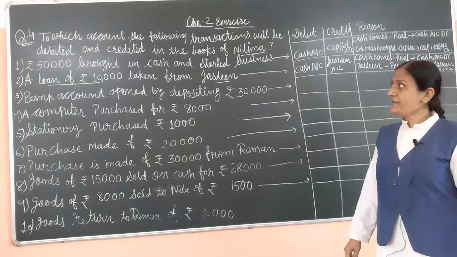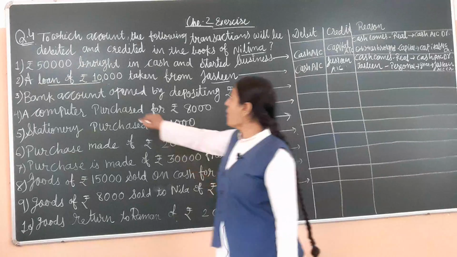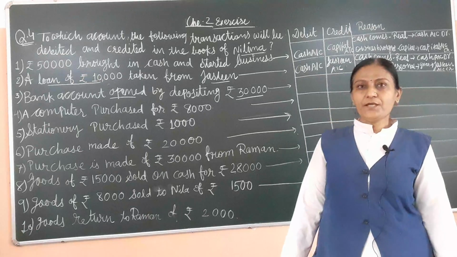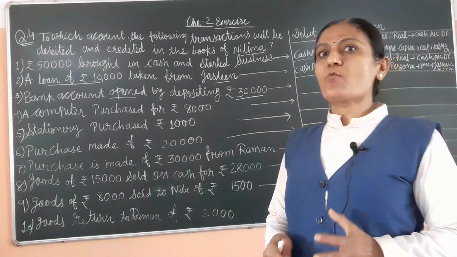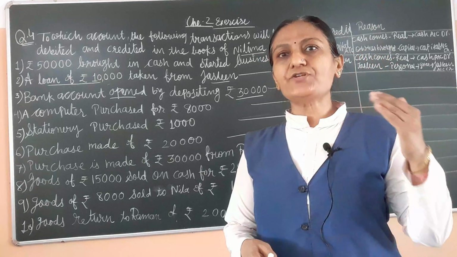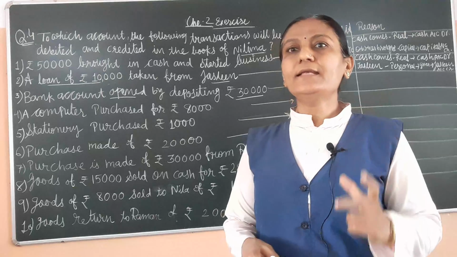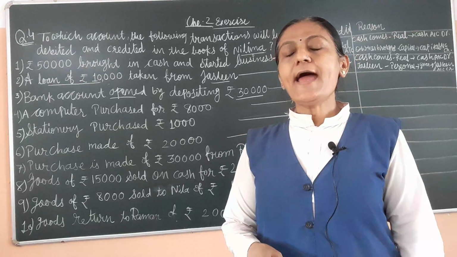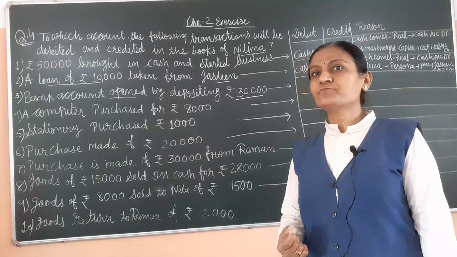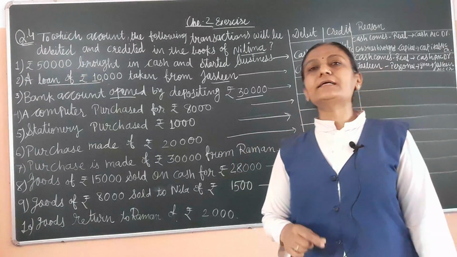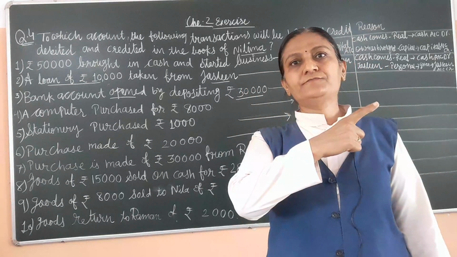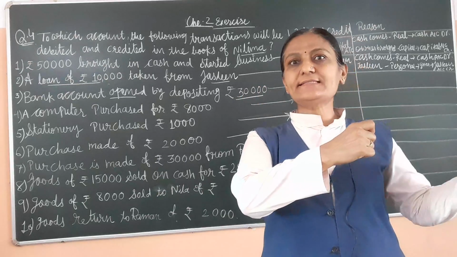Now third one, bank account opened by depositing rupees 30,000. Here it is given that bank account. Now we know that bank is a legal artificial person. Bank is the legal artificial person, and so we write that bank is the receiver and deposited rupees 30,000. So from Nilima's business, cash goes, and bank is the receiver.